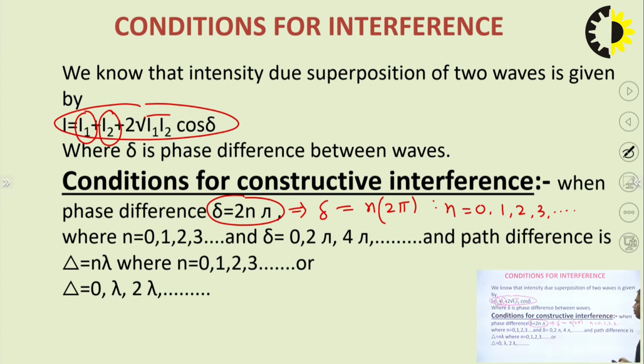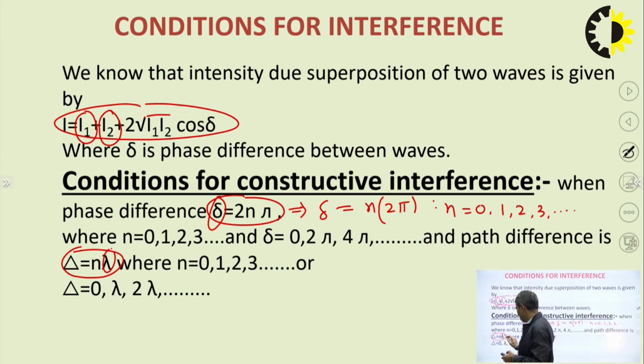In case of lambda, where we call it path difference, here we call it phase difference, that means in terms of angle. This delta is known as path difference between two waves.